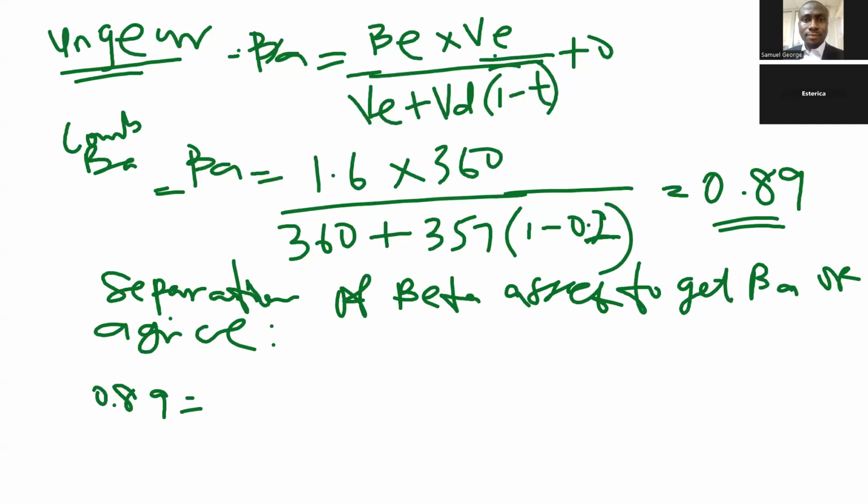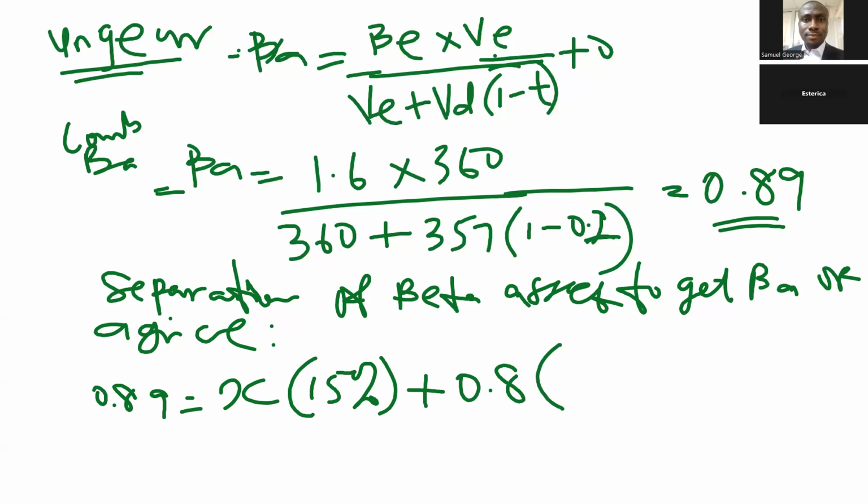So if the beta asset of agric is x, what is the portion of agric? 15%. What is the beta asset of non-agric? 0.8. What is the portion of non-agric? 85%.